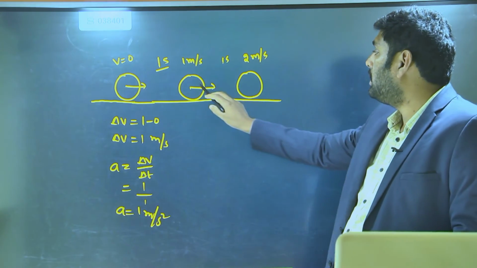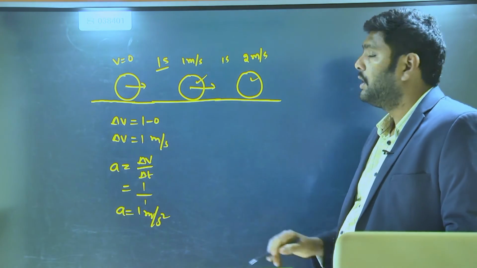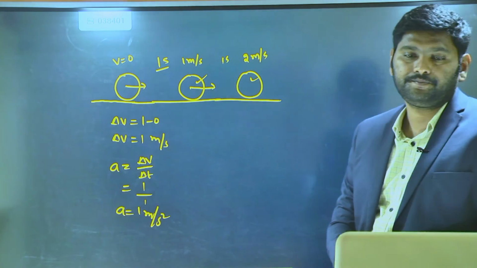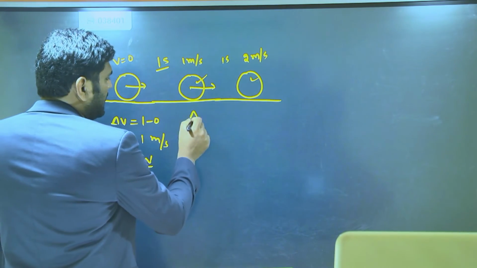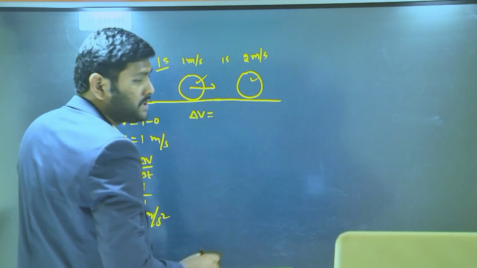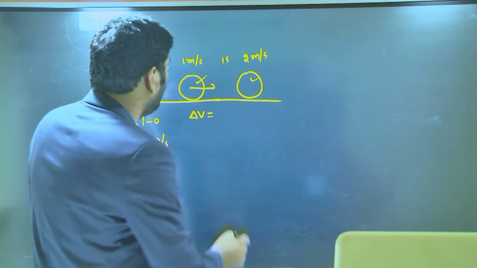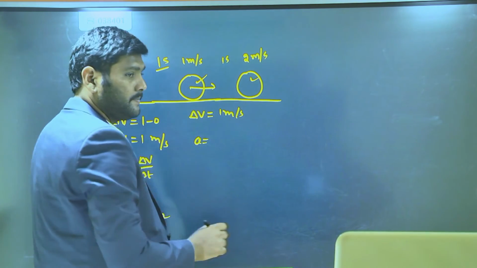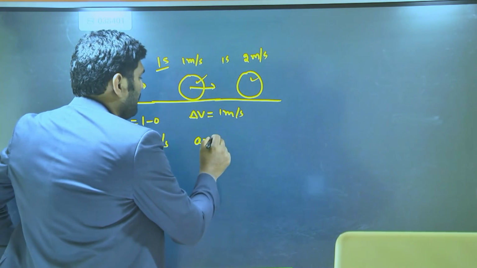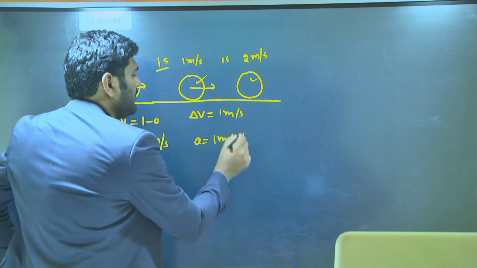Now during this situation and this situation, what is the change in velocity? Again 1 meter per second. But acceleration is how much? 1 meter per second square.